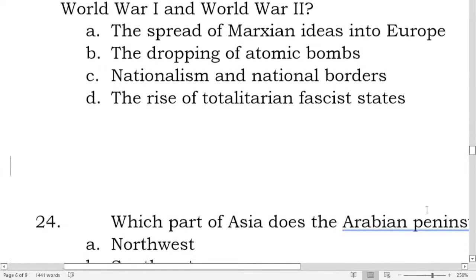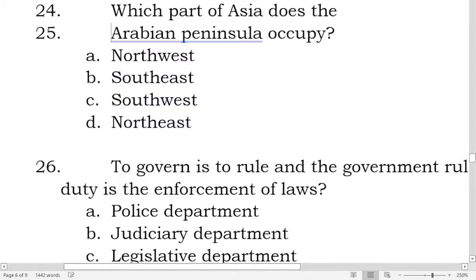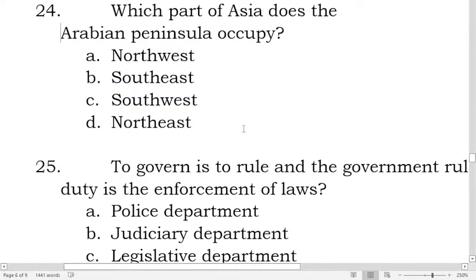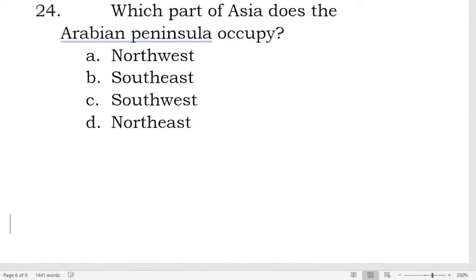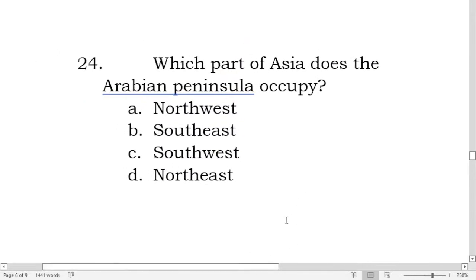There you go. Okay, next one. 25. 24. So the correct answer there is letter D, the rise of the totalitarian fascist states. Okay, next, number 24.